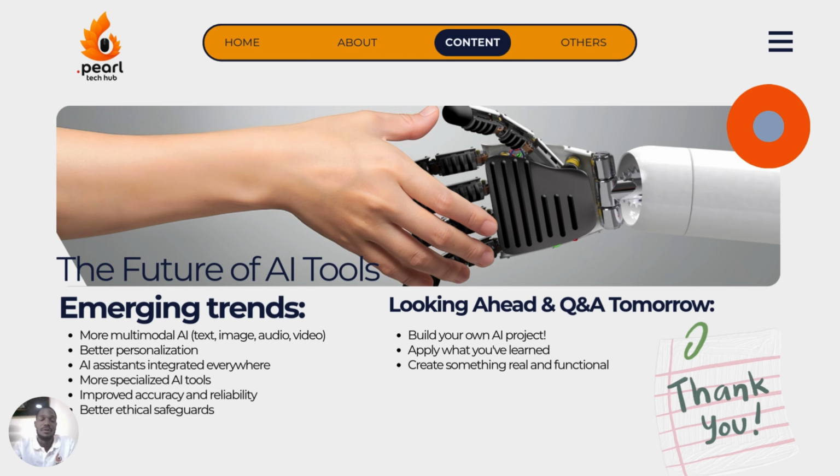Now, the future of AI tools, where we think the AI tools are going, or where they already are: more multi-language, multi-modal AI, text, image. We see that most of these can do that. They can produce audio, they can produce videos, they can create images and text at the same time. Then better personalization, AI assistants, and more as you see them.